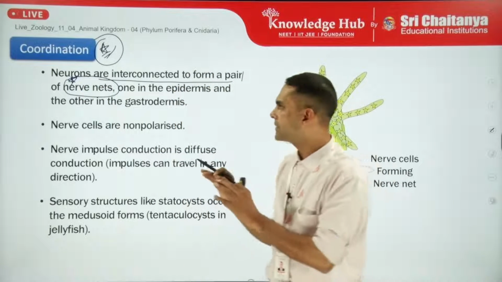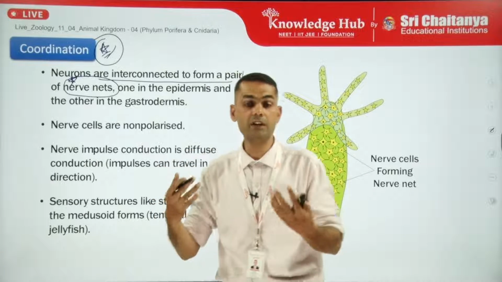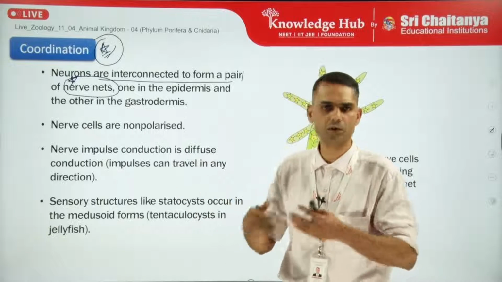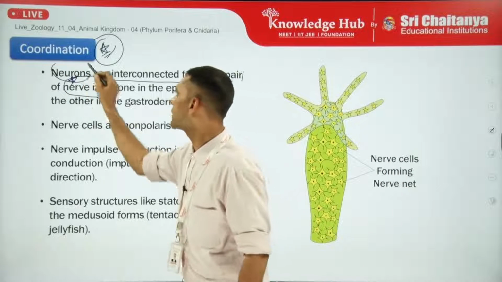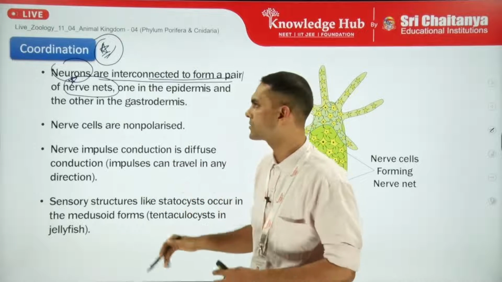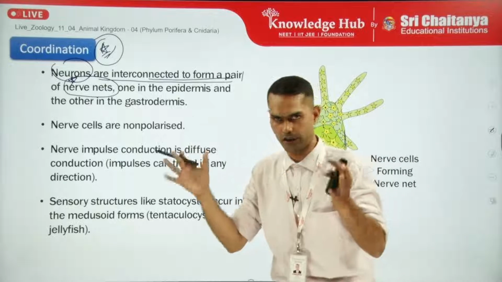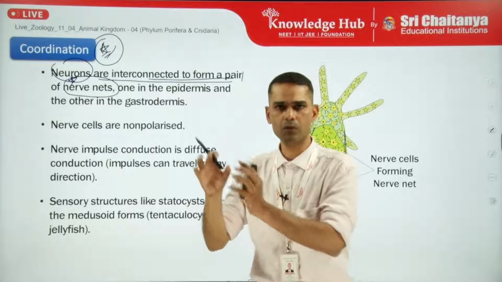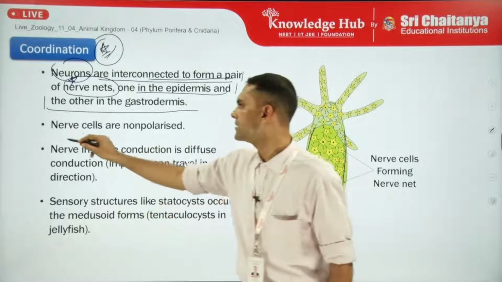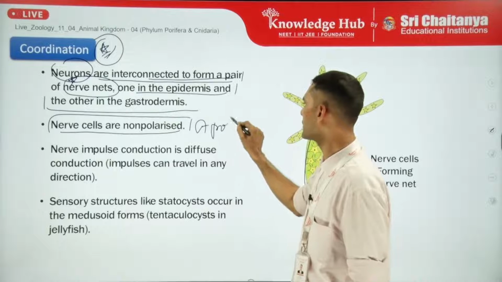Also to be emphasized here, the neurons are not the kind of multipolar neurons which we see in our body, but they are of the simplest and most primitive type. Mostly apolar neurons are there, present in the mesoglea layer, and through interconnection they form a nerve net like structure present in the whole body, right? So it is not concentrated to a particular part, and there is one in the epidermis and the other in the gastrodermis. Nerve cells are non-polarized, that means they are of the apolar neuron type.